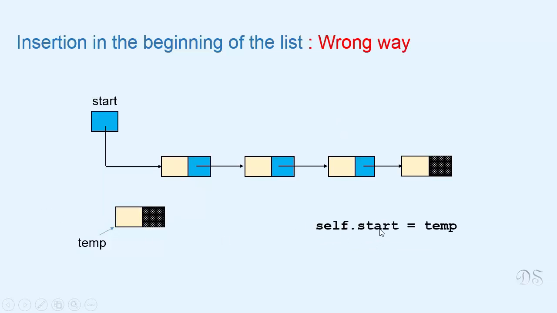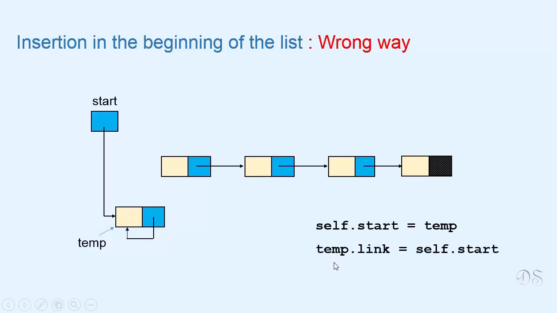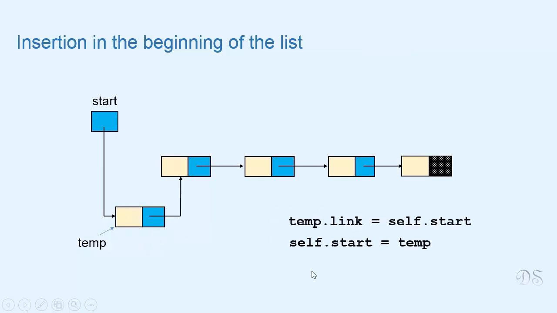Now first we write start equal to temp. So start refers to this node. Now we can see that the link to this part of the list is broken. And now if we write temp link equal to start, this node will start referring to itself. And whenever we process the linked list, we'll be stuck in an infinite loop. So this is the correct way of inserting a new node in the beginning of the list.